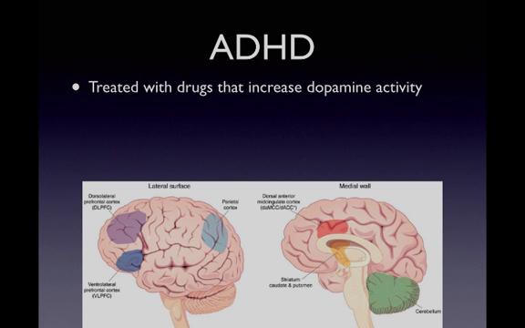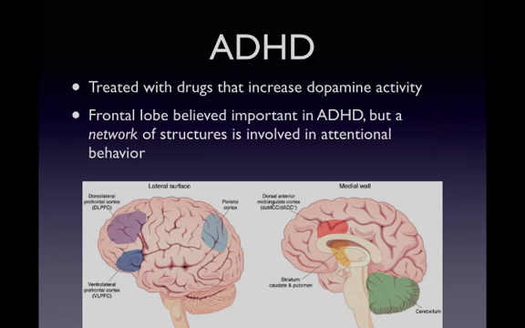And that's a drug that inhibits the reuptake of dopamine. So it increases dopamine activity by inhibiting the reuptake of dopamine in the synapse. So it's there longer and it can hit that receptor more often to produce more functioning. So in this way, stimulants work a little bit like SSRIs work for serotonin in depression and anxiety. SSRIs work by preventing the reuptake of serotonin, whereas methylphenidate and Ritalin inhibit the uptake of dopamine. And making more dopamine available in the frontal lobes allows people with ADHD to function better. It improves those executive functions. Amphetamine is another drug that has been shown to increase dopamine activity and is also sometimes prescribed for ADHD.